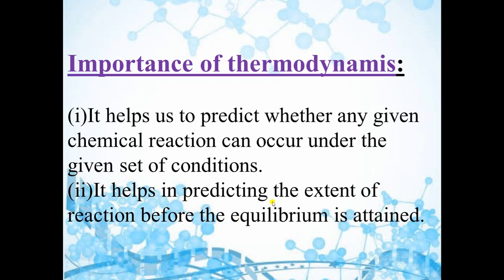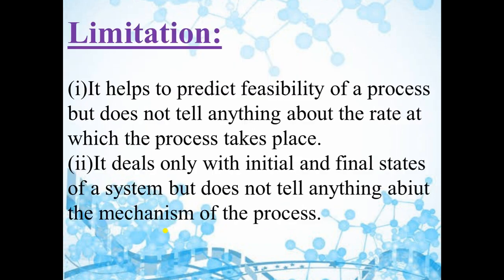Second point is, it helps in predicting the extent of reaction before the equilibrium is attained. So it means whether the reaction is 50% complete or 60% complete, 70% complete or 80% complete before the equilibrium point, when the concentration of reactant becomes equal to the concentration of product. You will understand this term better in the next chapter. Okay. So it also helps in predicting the extent of the reaction, how much reaction has completed.